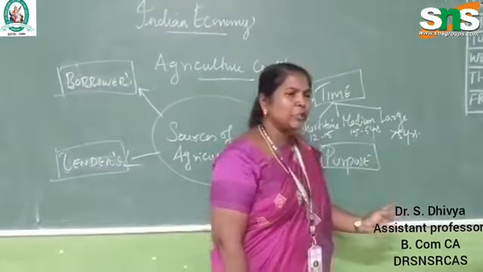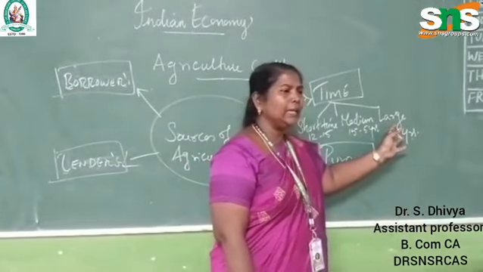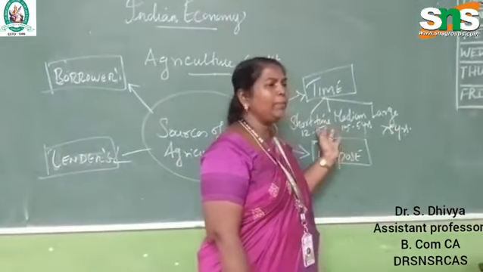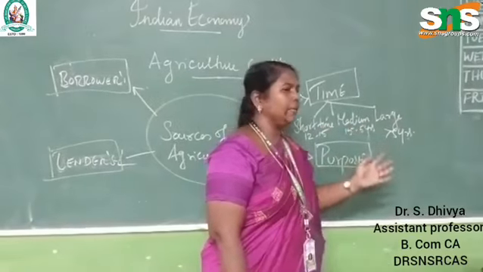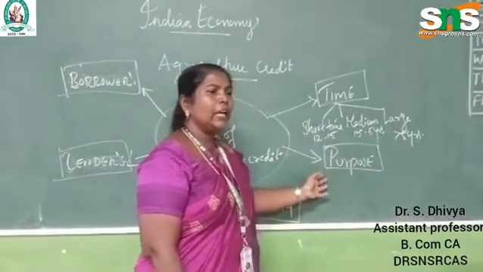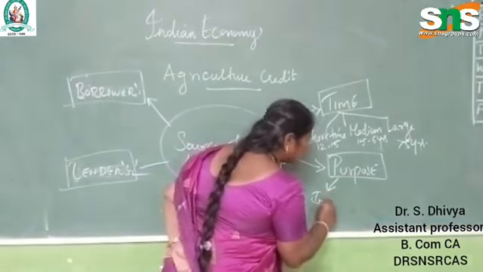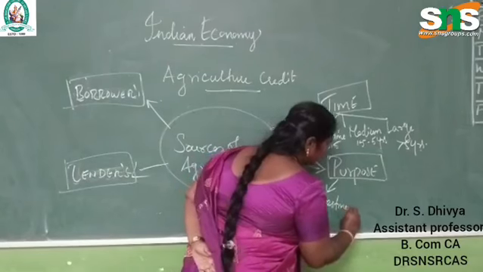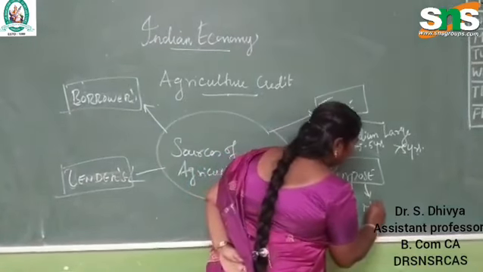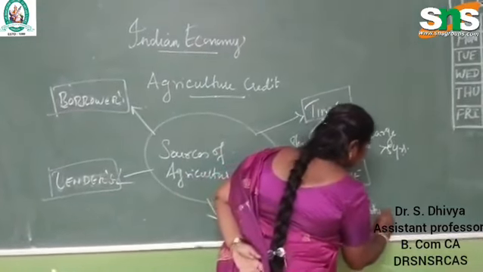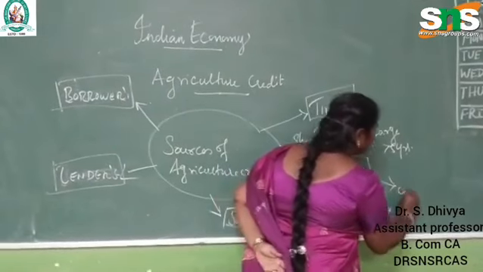And the next one is based on purpose. We know there is a certain condition that they have to return it back, it may be 3 years, 5 years or 10 years. The certain purpose is again divided into four concepts. It is an investment purpose, or it may be a marketing purpose, or it may be a consumption purpose.